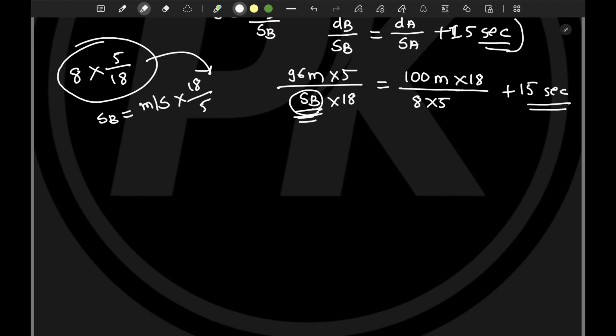So for now, let's keep it simple, let's keep it in meter per second, and when we are expressing this SB only, that time we will multiply by 18 by 5. So for now, erase this, because my units are getting conflicted, and that is the beauty of this time speed distance problem. We have to look at the units very very carefully. Okay, now let's try to solve this problem as I'm saying.